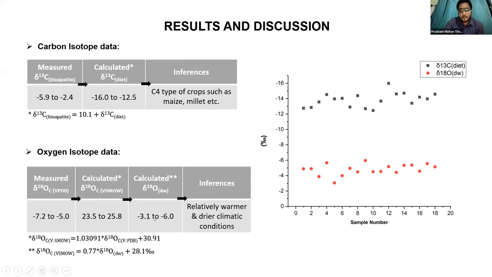The interpretation is that during that particular time the climatic conditions were relatively warmer and drier. And as we know, when the climate was dry and warm, there were chances of C4 type vegetation. The conditions were suitable for C4 type vegetation, because water is not enough to produce C3 type crops.